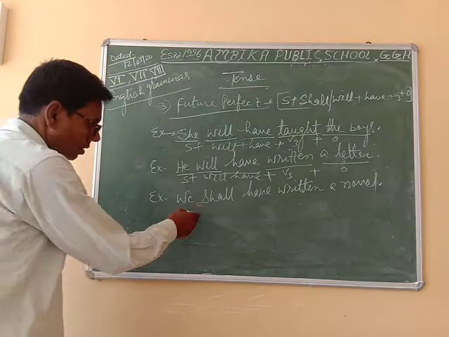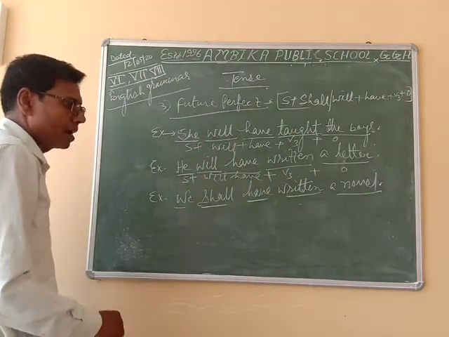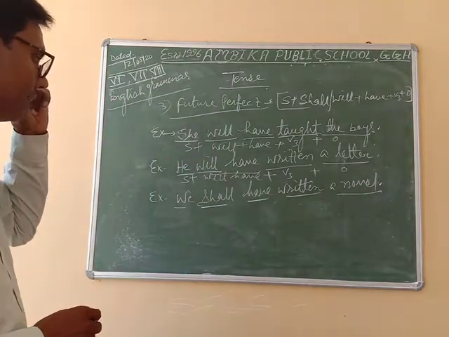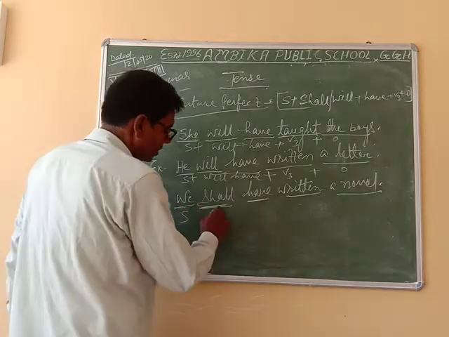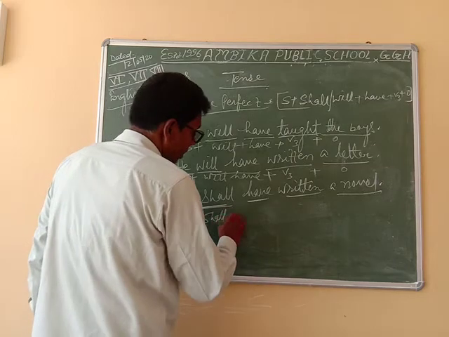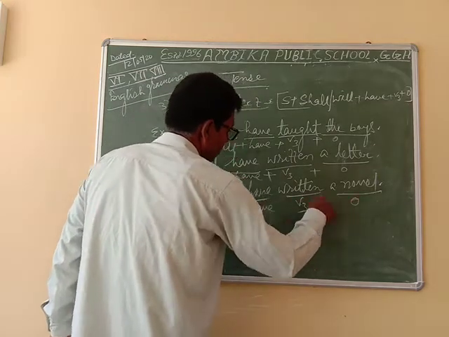Third example: we shall have written a novel. Break it, and after breaking you can calculate very easily. This is subject, after the subject shall, after that have, after have the third form, and after the third form the object.